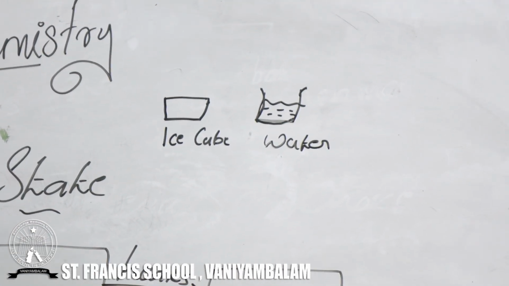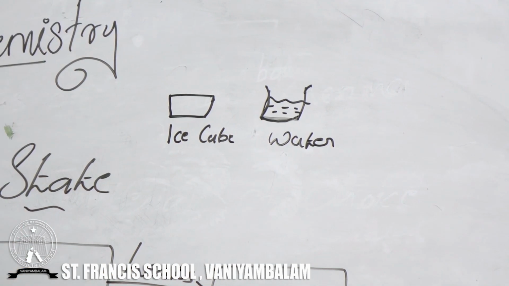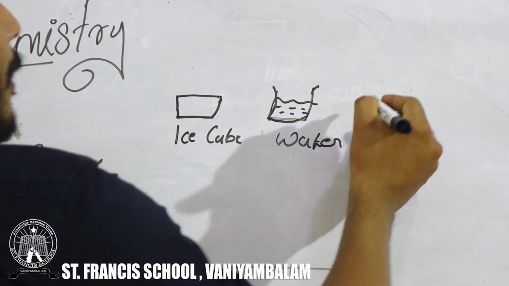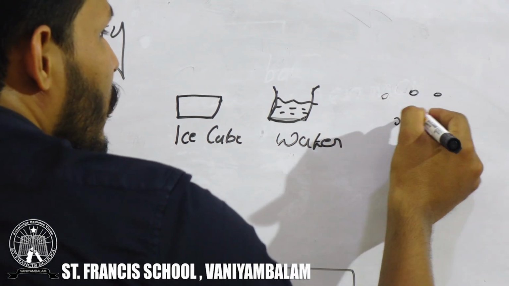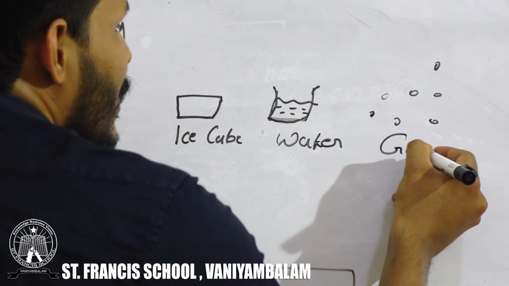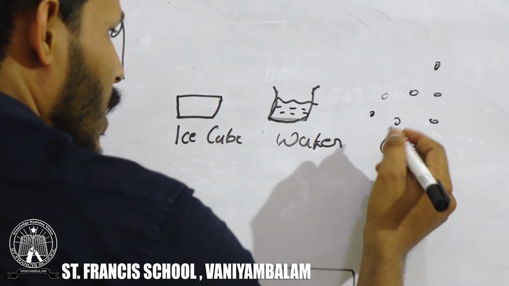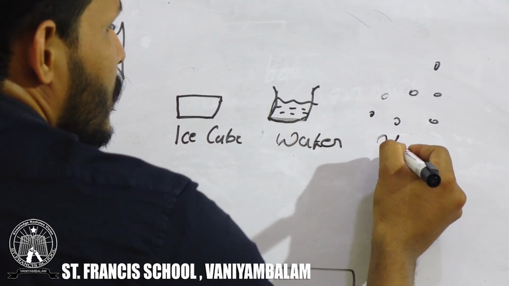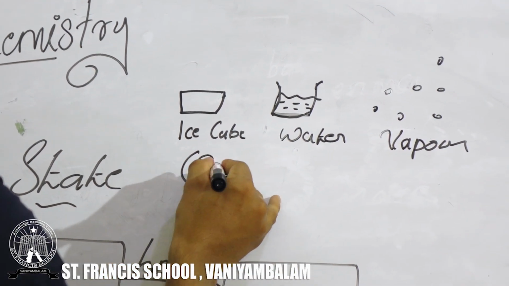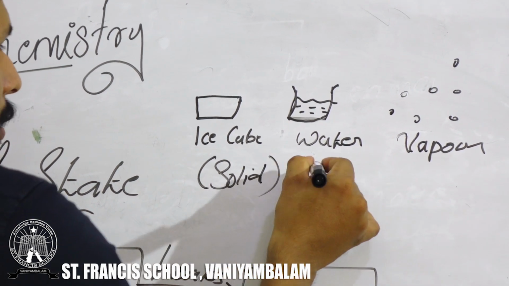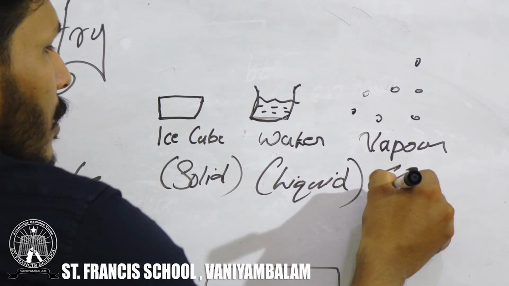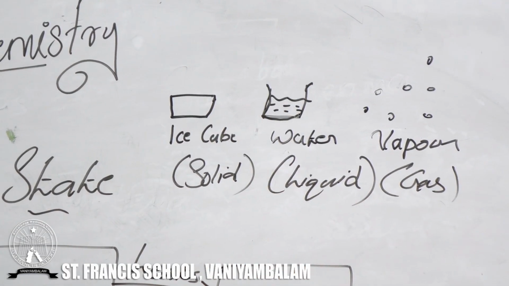And the next one, I am again going to heat this water. What will happen? This water will start to evaporate, right? Evaporation means it is a form of gas. So this has been converted into gas. Let it be vapor. That means this ice cube is a solid. Water is a liquid. Vapor is a gaseous state material.